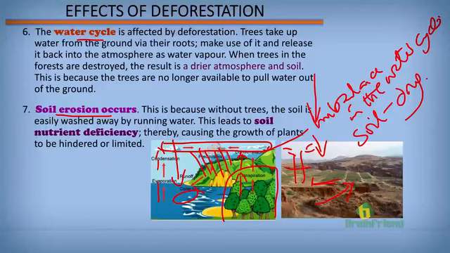But now, without these trees, as rain falls and water begins to run off, it is easy for the topsoil to run off with the water, therefore leading to erosion. More erosion will lead to nutrient deficiency because the topsoil that has the nutrients is washed off. Therefore, growth of plants reduces.